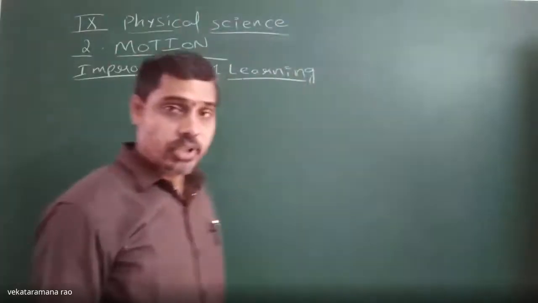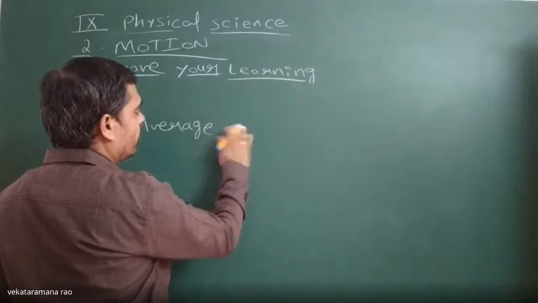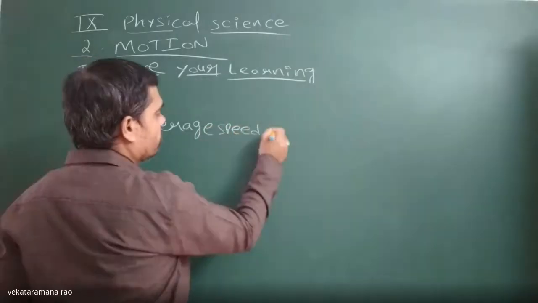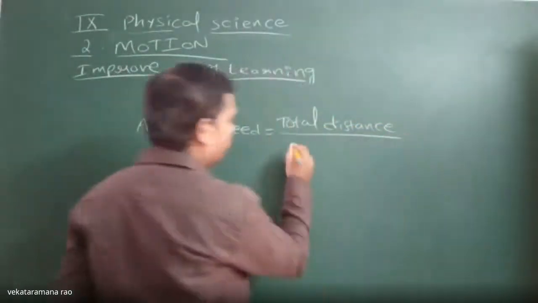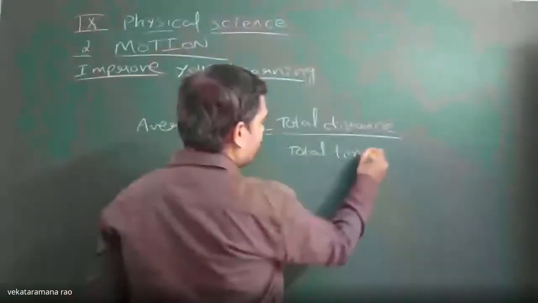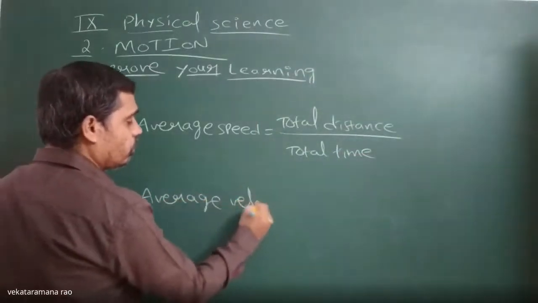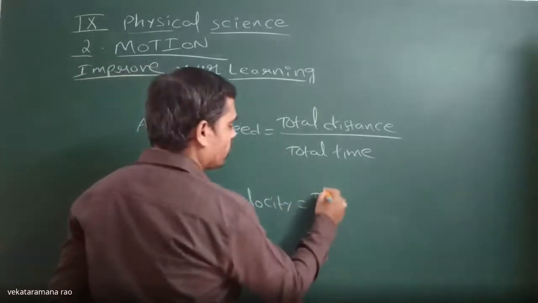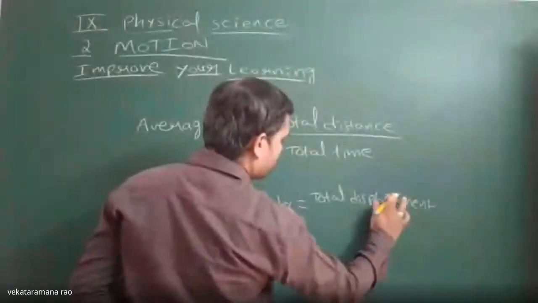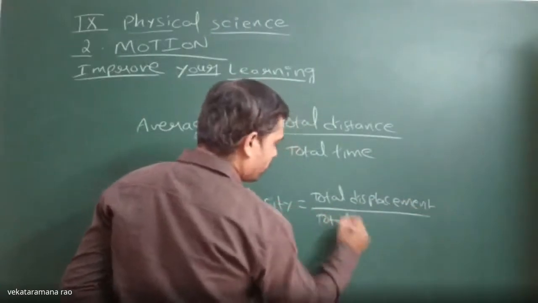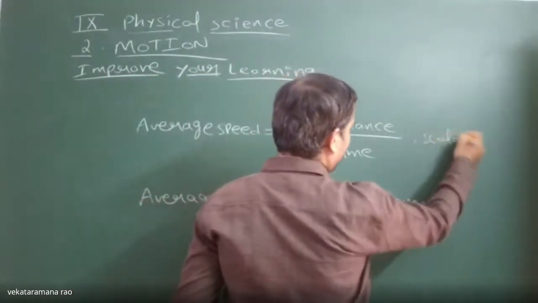So that's why we can tell that average speed and average velocity cannot be the same. One is a scalar, the other is a vector.